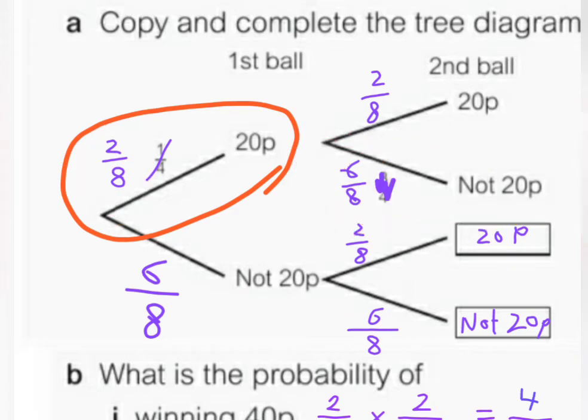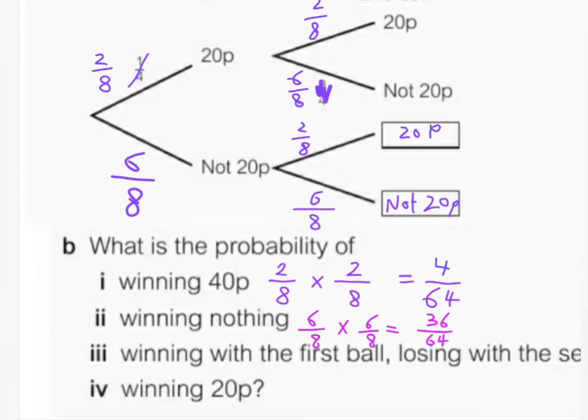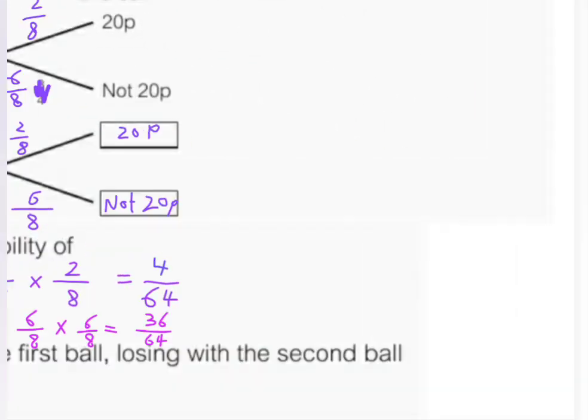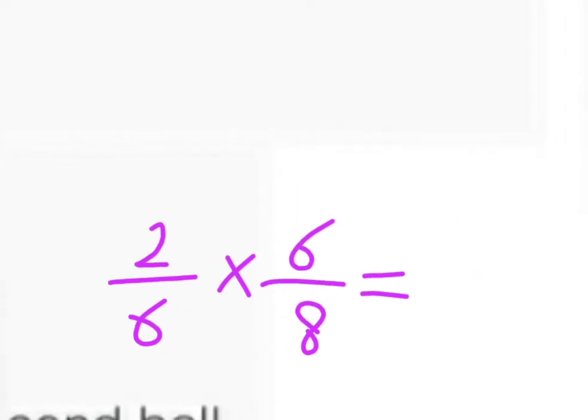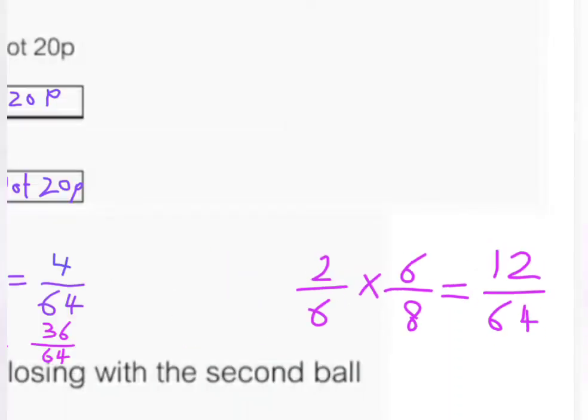Now let's write them and multiply them. So 2 over 8 multiplied by 6 over 8. And the answer will be, very good, 12 over 64. Very good.